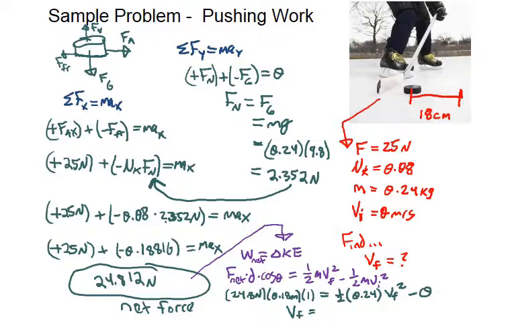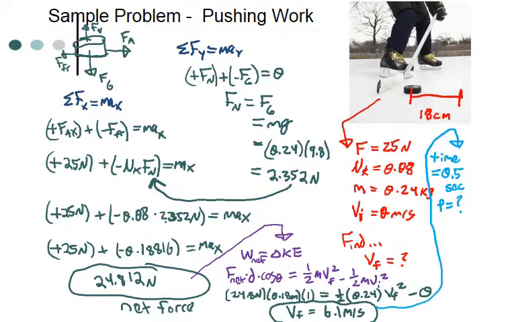In this case, the net force is to the right. The displacement is to the right, so cosine is 0, and we should get a speed of 6.1 meters per second. Now, if we want to bring in power to this, we have the time.